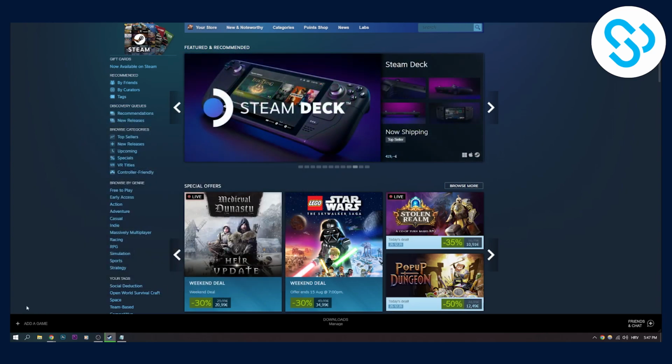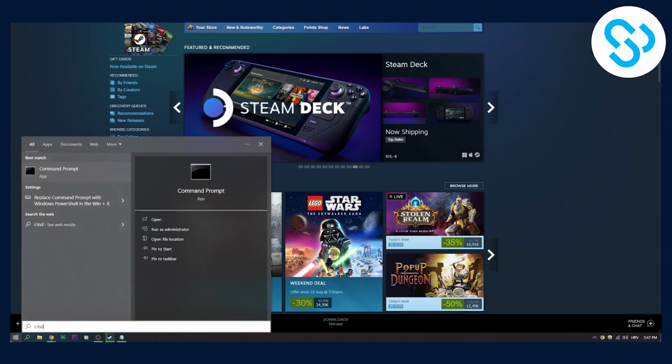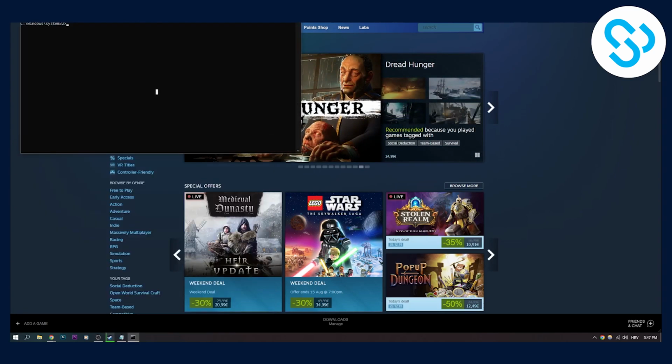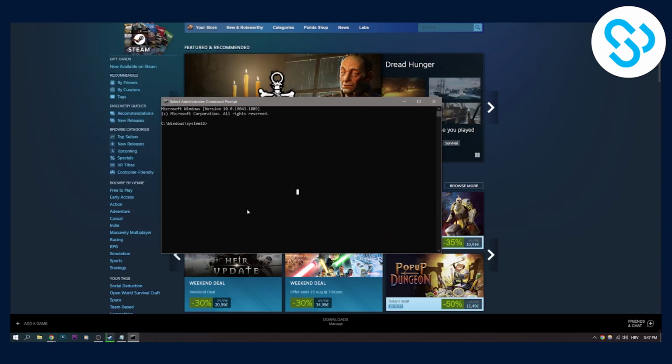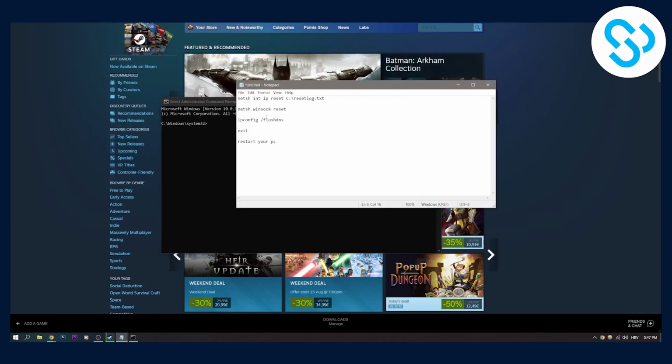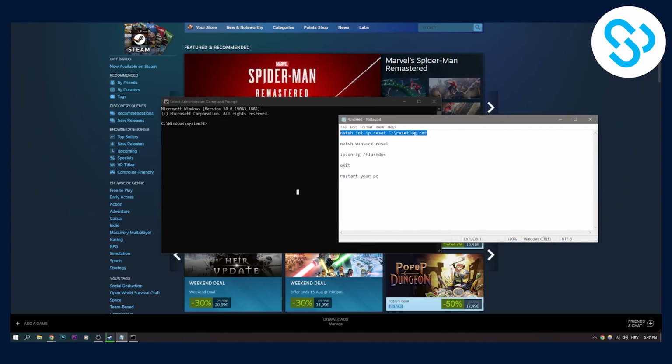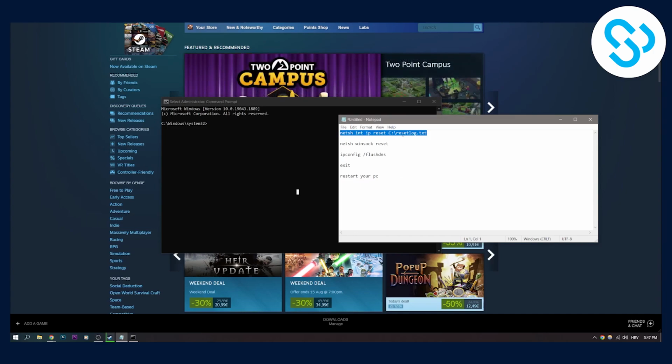And then what we can do is we can go to CMD here. We can right click on CMD, run as administrator here, and this will open a CMD, right? Now, I already did this, but you have these commands right here. So the first command that you want to type in here is this command right here. After that, you will click enter, right? And after that, you will type in this command as well.